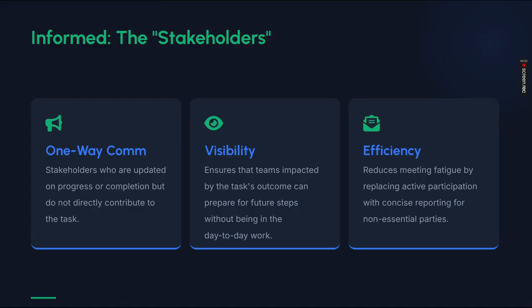Visibility ensures that teams impacted by the task outcome can prepare for future steps without being in the day-to-day work, right? Efficiency is there too: it reduces meeting fatigue by replacing active participation with concise reporting for non-essential parties. So these come under informed. So what we have gone through is RACI: R is for responsible, A is for accountable, C is for consultant, and I is for informed.